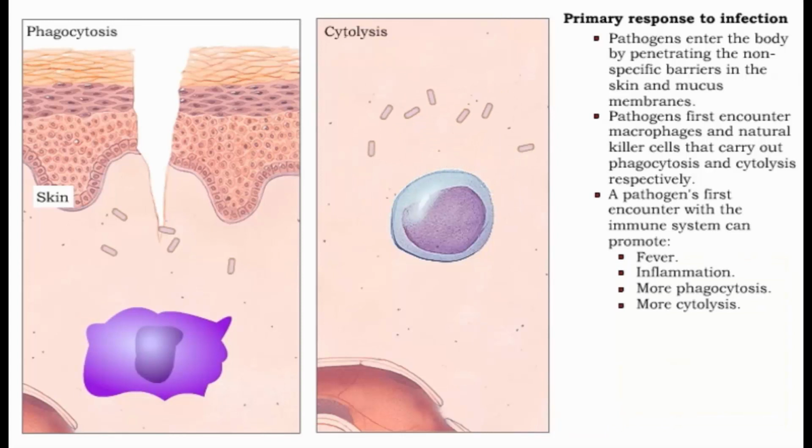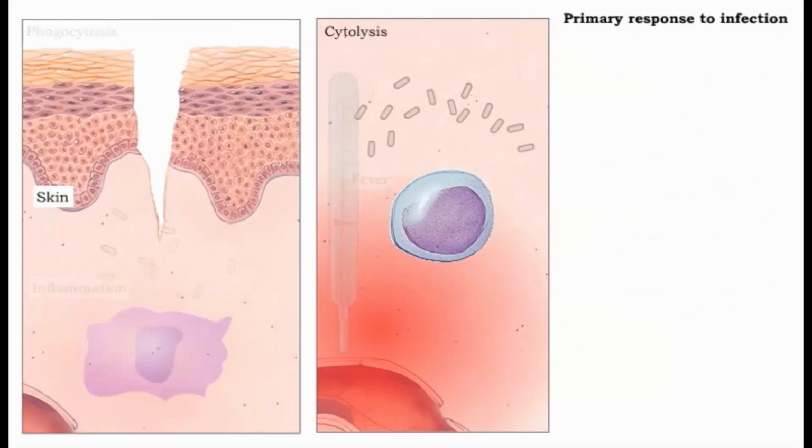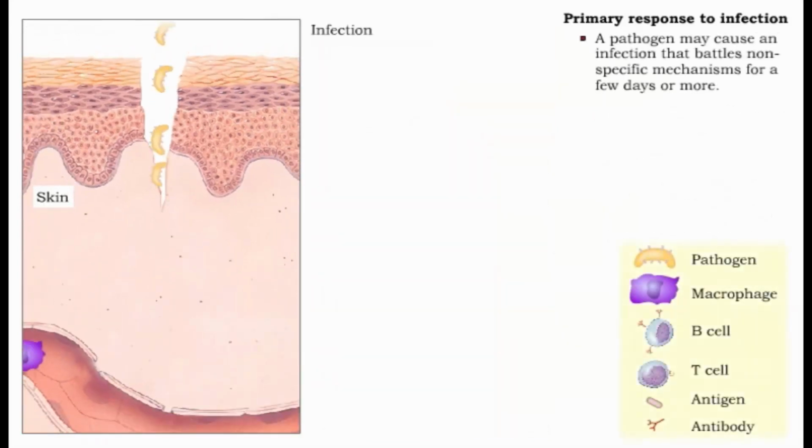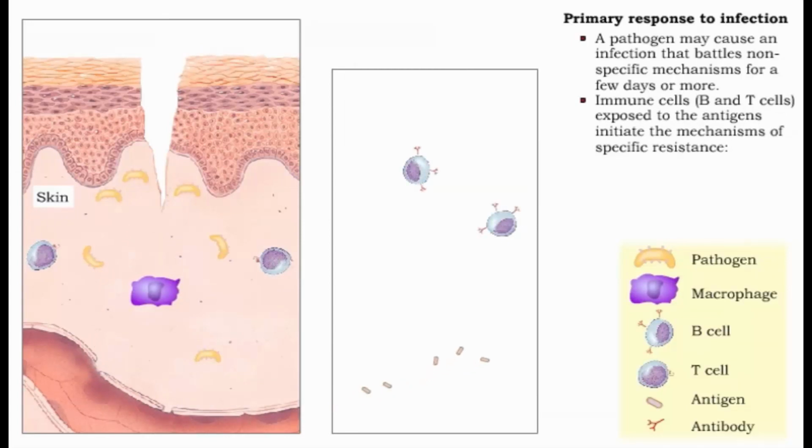This initial encounter can trigger the production of chemicals that promote fever, inflammation, and more phagocytosis and cytolysis. An infection can hold out against nonspecific mechanisms and even overwhelm this initial resistance. Meanwhile, immune cells are being exposed to the antigens, initiating a specific response to the invader.